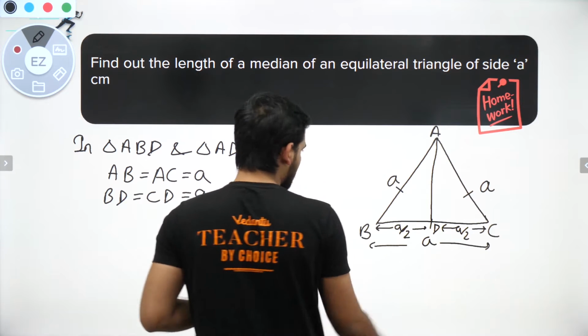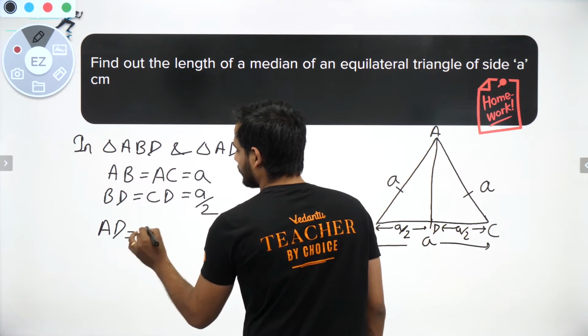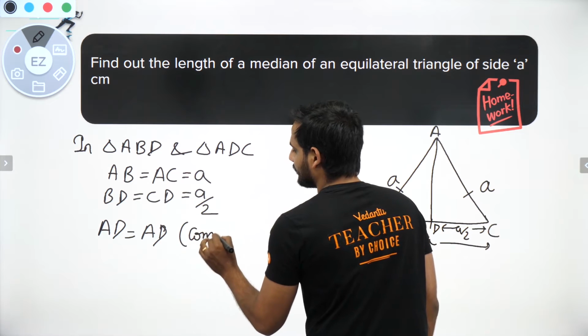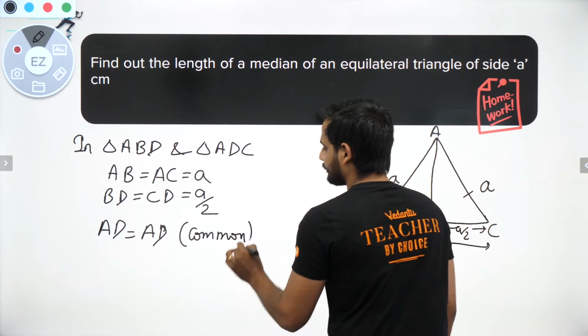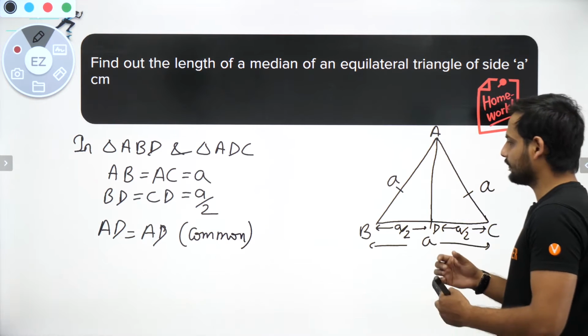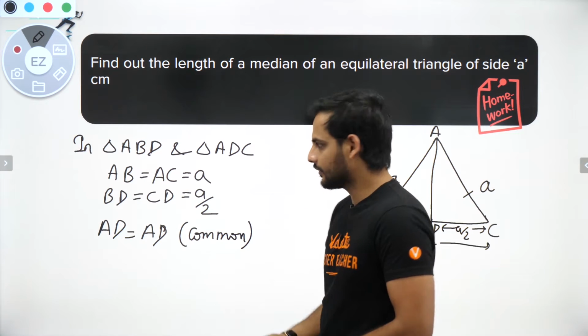Third, AD is equal to AD as it is a common side. These are the three parts we have got, so these two triangles are congruent by SSS, all three sides being equal.